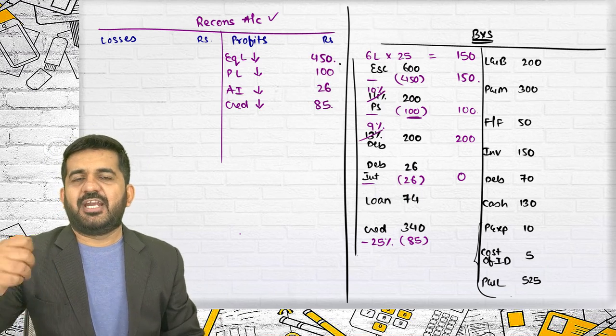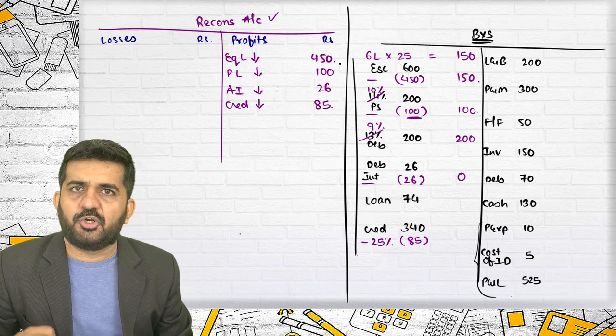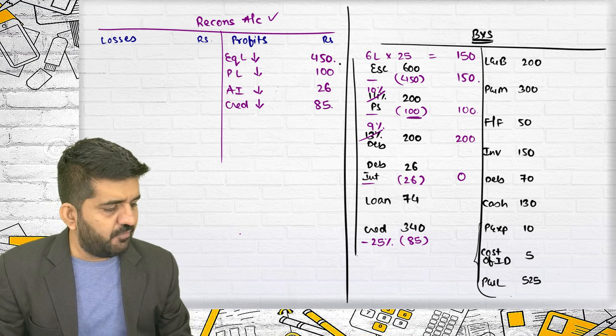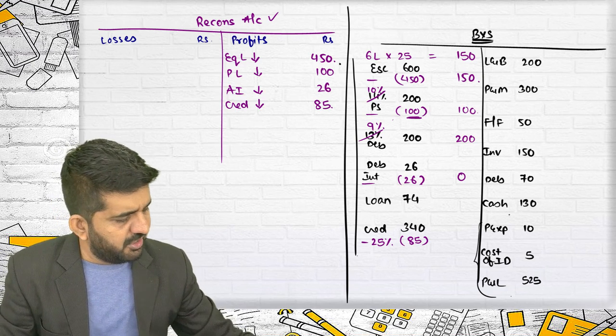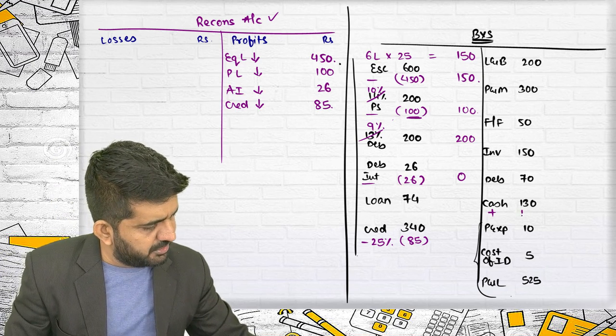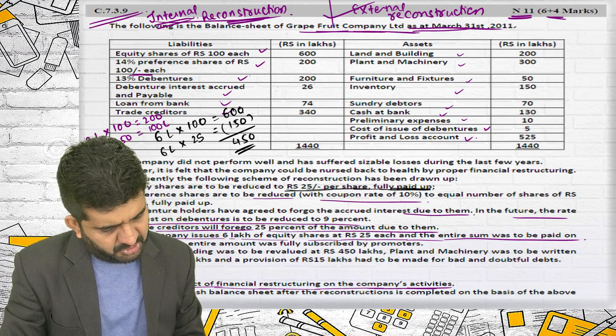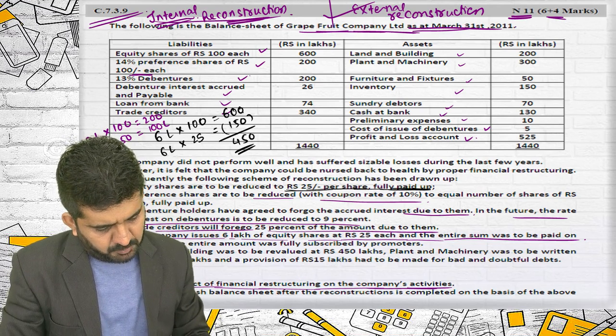You cannot just add in liability. This is neither your profit nor your loss. This is issue of liability, that is issue of equity share capital. Your equity will increase, your cash will also increase by 150. Cash account debit to equity share capital, that is the journal entry. The entire amount was fully subscribed.